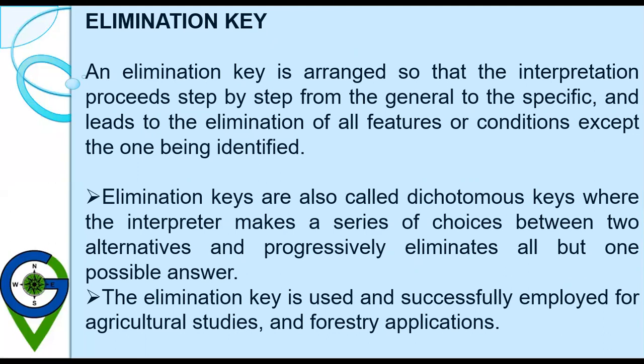Elimination keys are also called dichotomous keys, where the interpreter makes a series of choices between two alternatives and progressively eliminates all but one possible answer. The elimination key is used and successfully employed for agricultural studies and for forest applications.